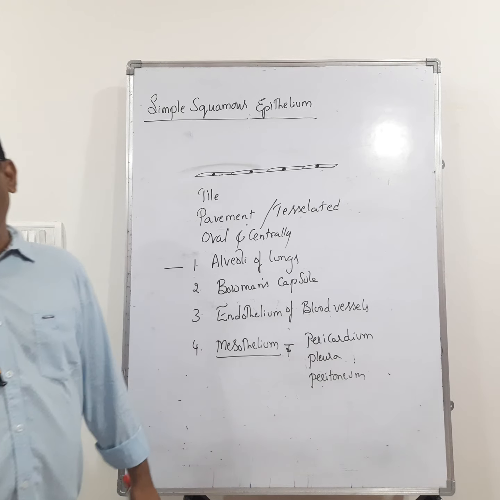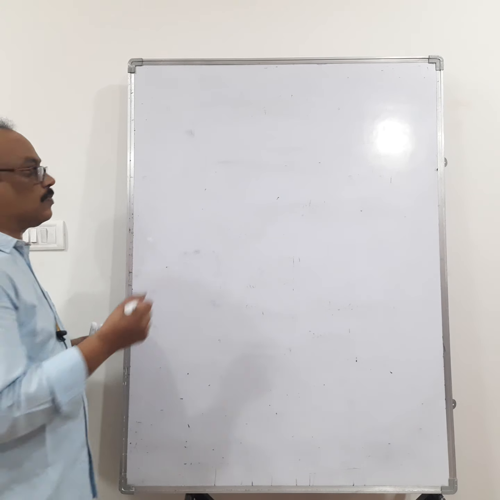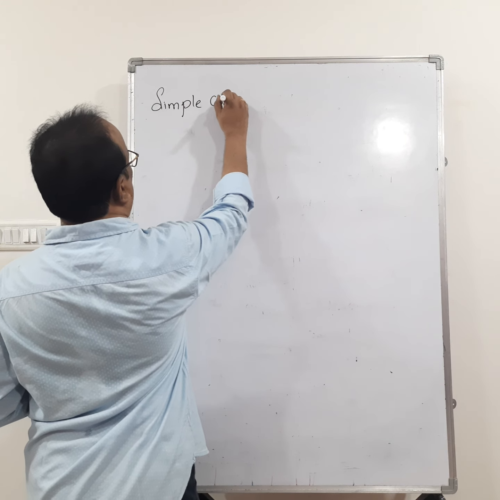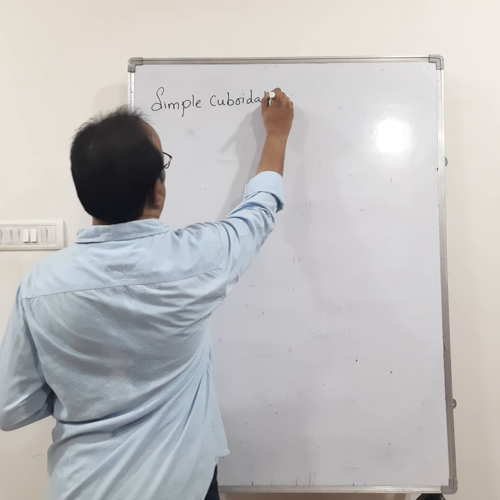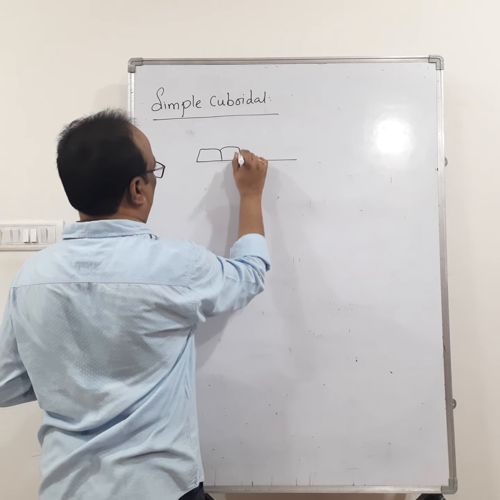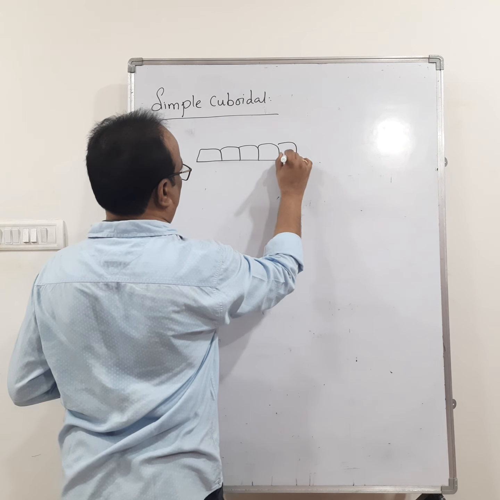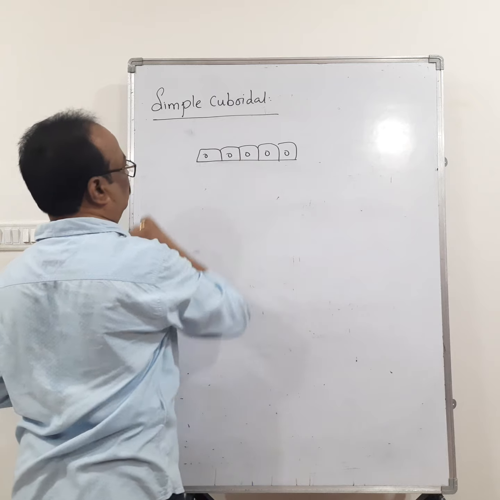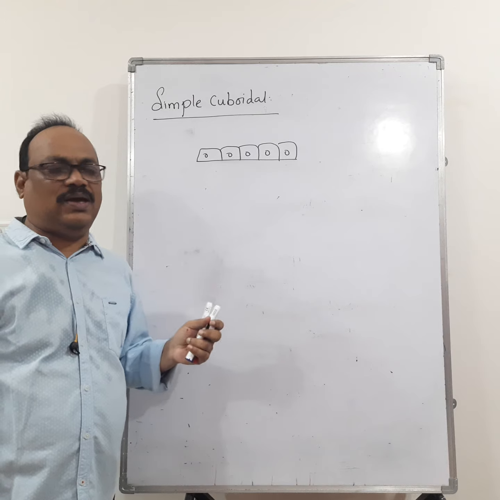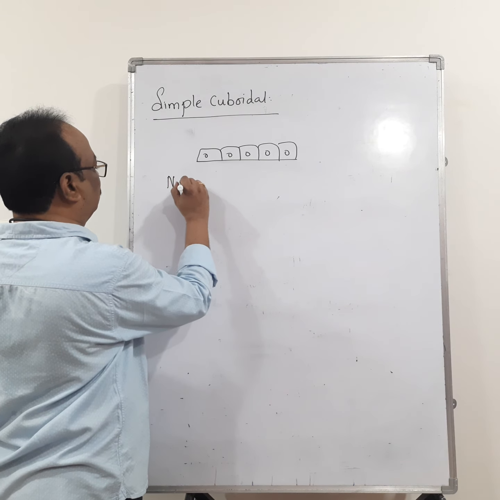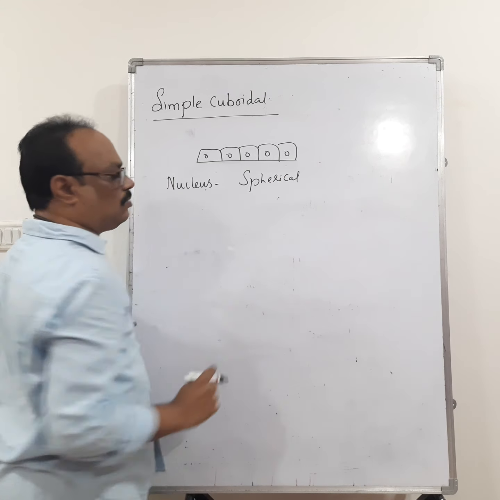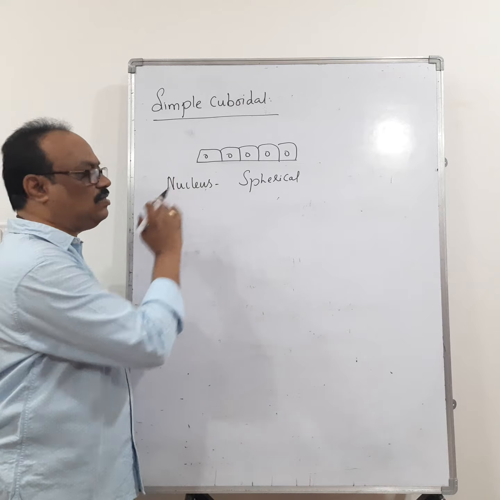Let us go for the next one, simple cuboidal epithelium. You know that the cells of this epithelium are cube shaped like this. The nucleus is spherical in shape and centrally located. It is present in the center.